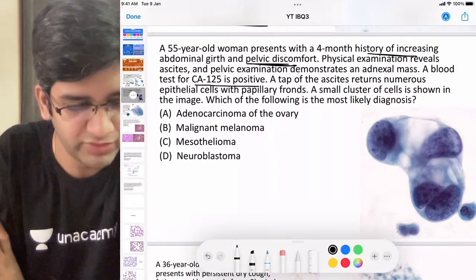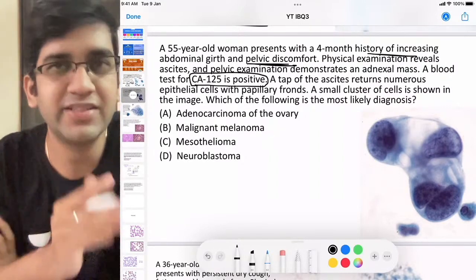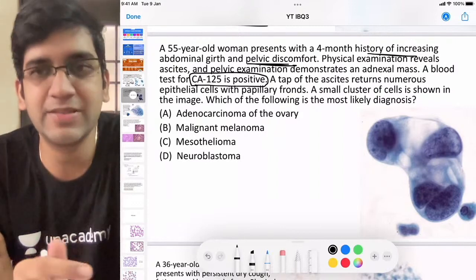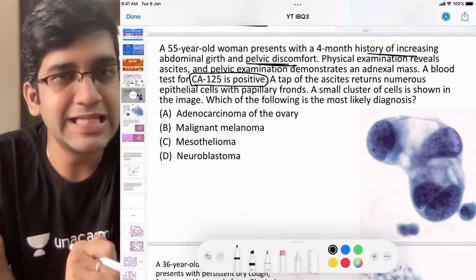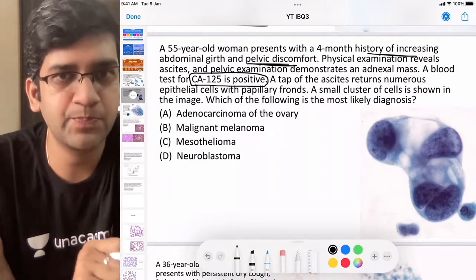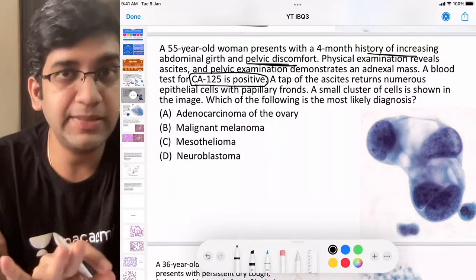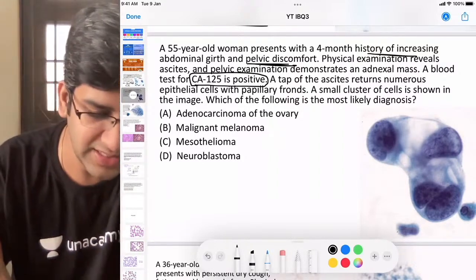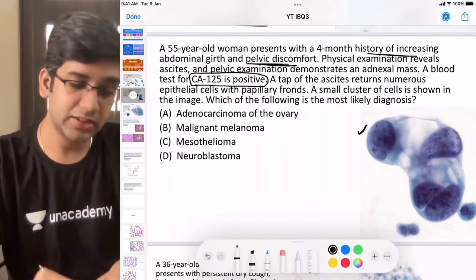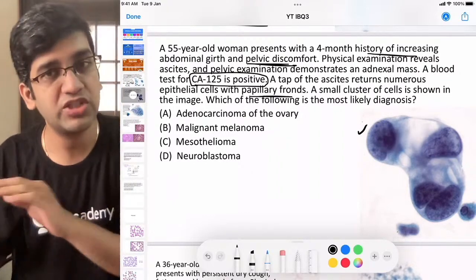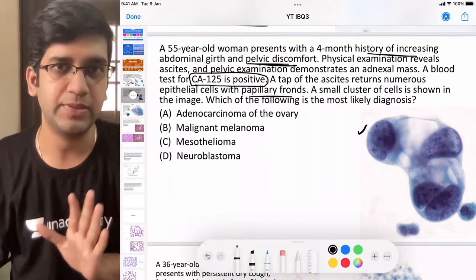See, this is kind of comfort for me. They don't give the value. When they say positive, I'm going to incline towards malignancy since I don't have a value here, right? An ascitic tap has numerous papillary fronds and a few epithelial cells, and the epithelial cell microscopy is given here. See, these are my epithelial cells. The question gives you papillary fronds, though I don't see the papillary fronds here. I am seeing just the epithelial cells here.